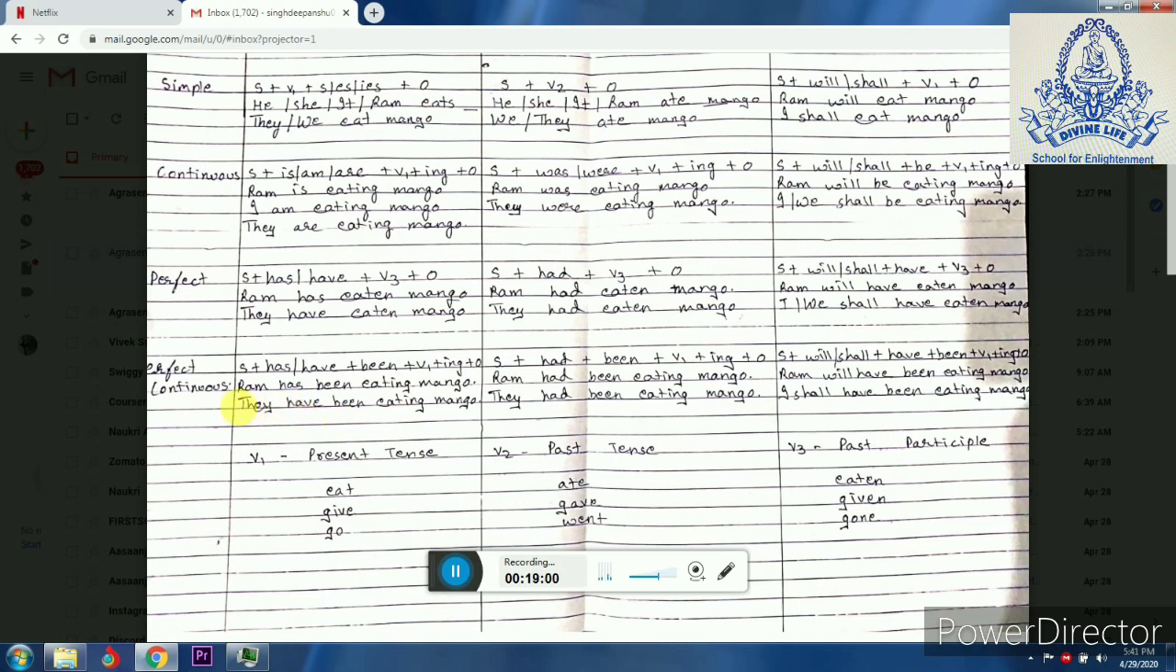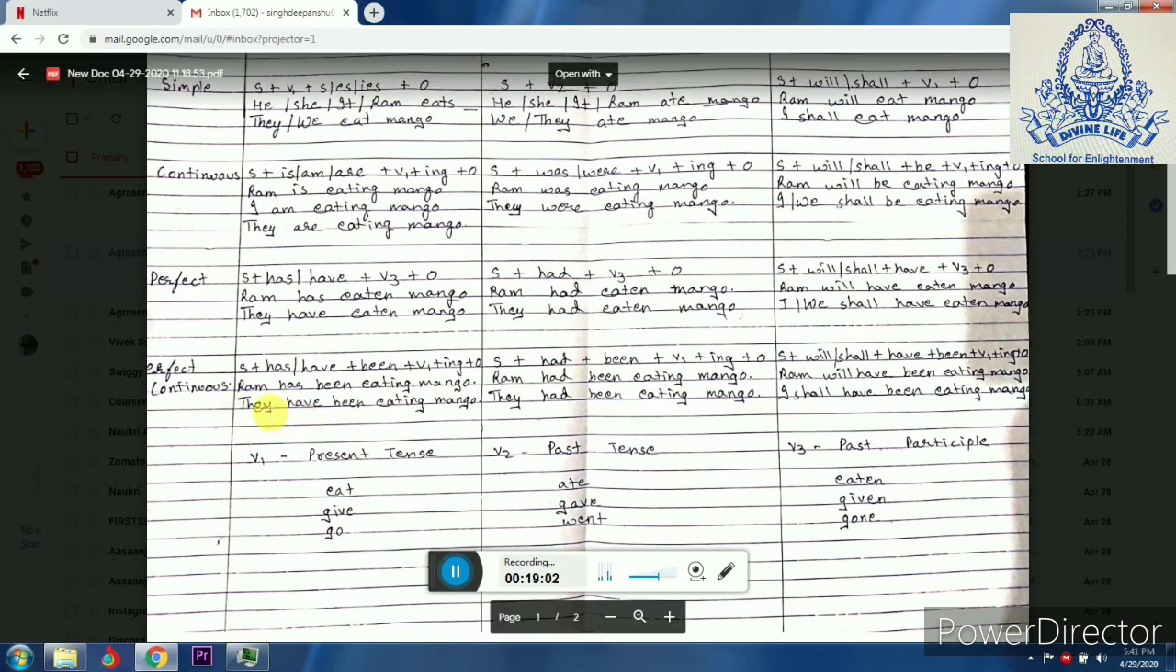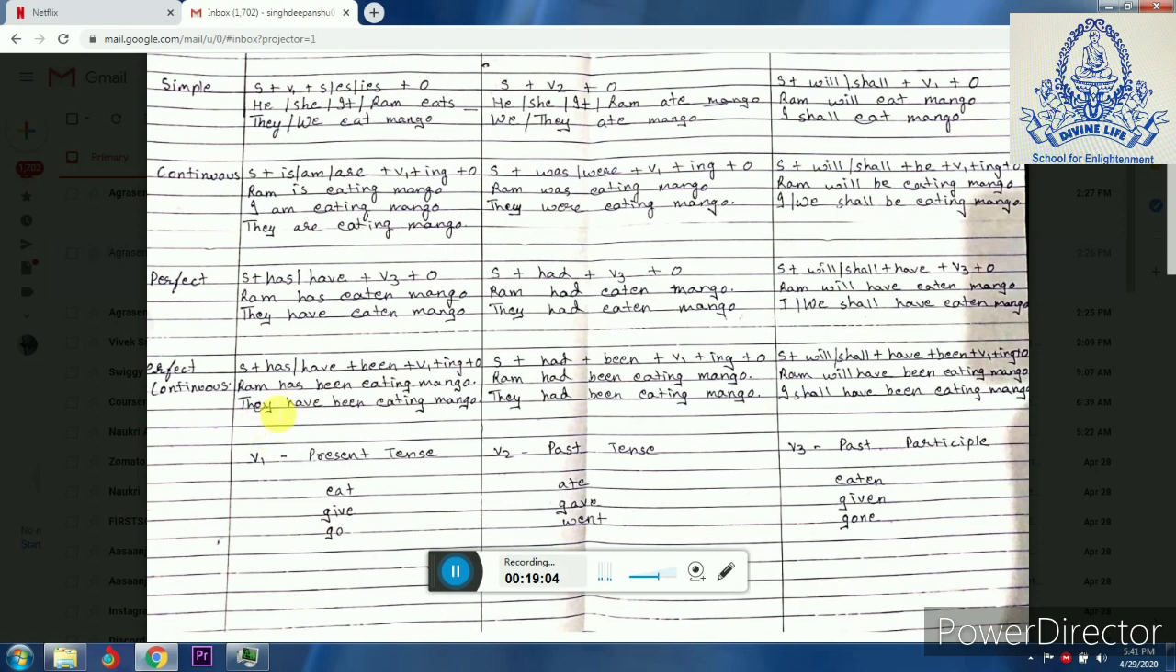As soon as the subject becomes plural, that is they, we will use they have been eating mango. Has will change into have. They have been eating mango. This is present perfect continuous tense.